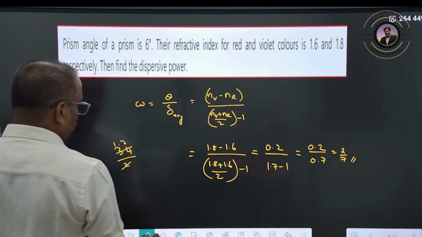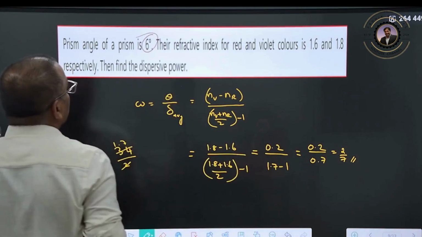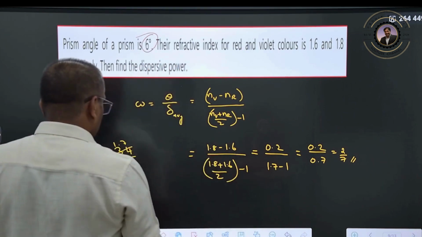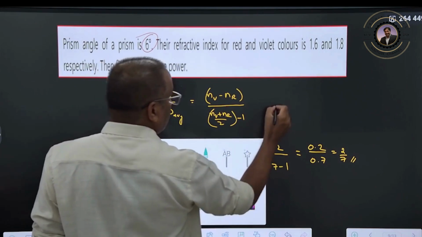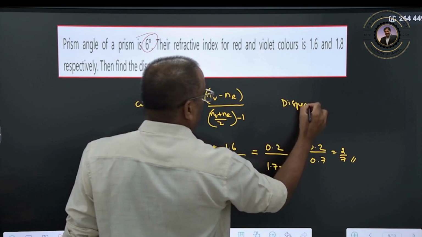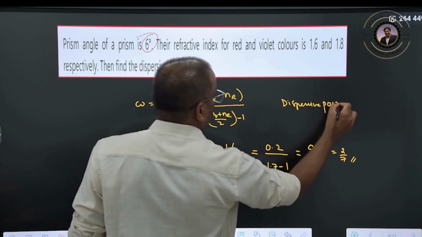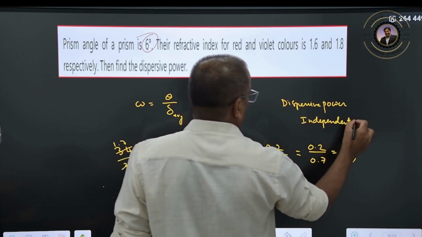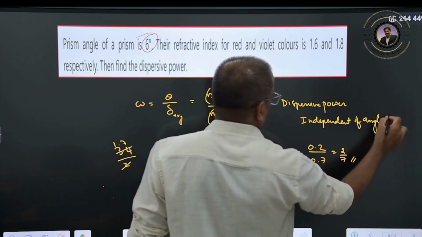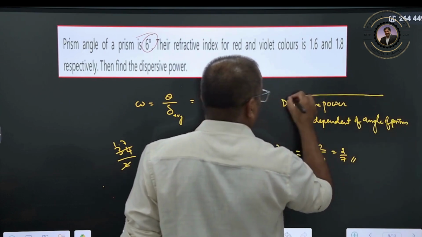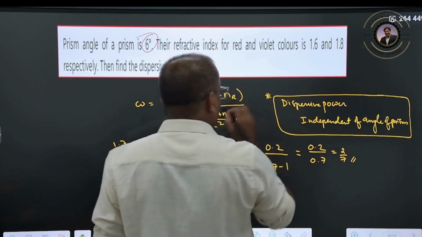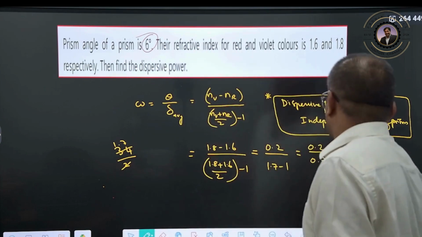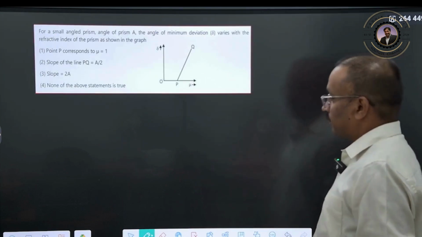Now what is the use of this? You can understand from here that dispersive power is independent of the angle of prism. You can remember that. Dispersive power is independent of angle of prism. Clear? Remember that. Now we will go for one more question.